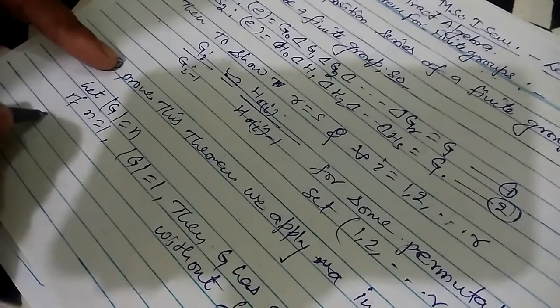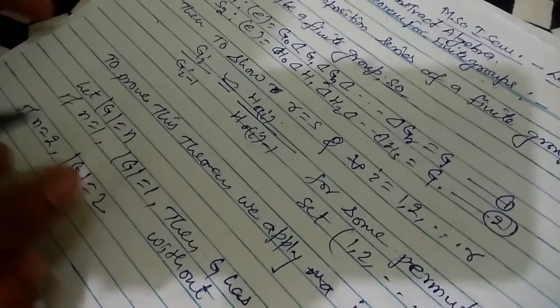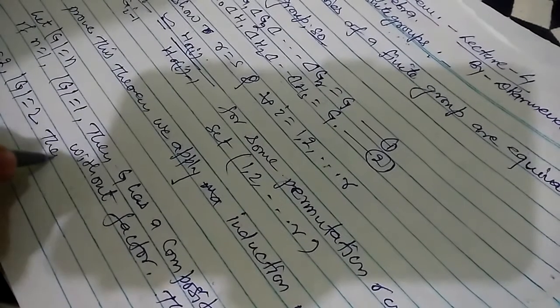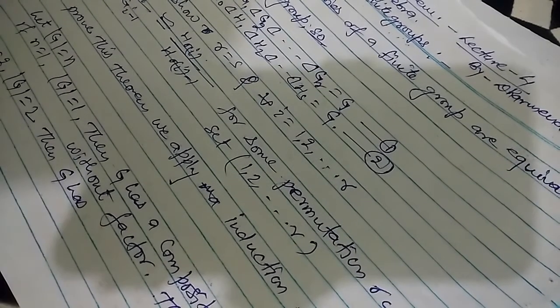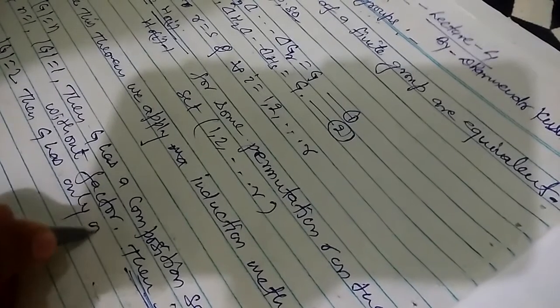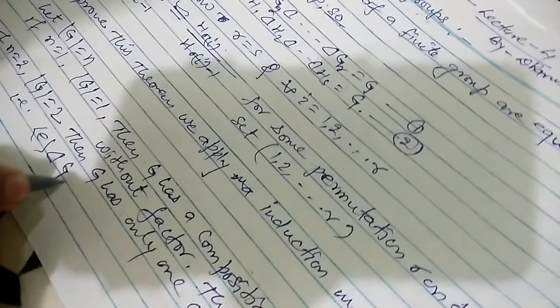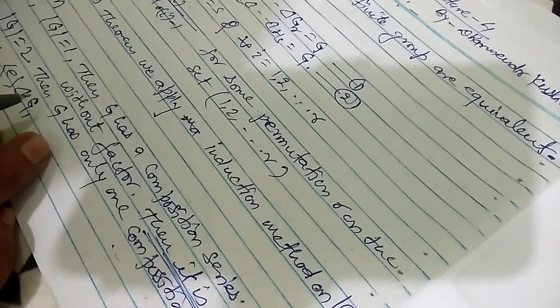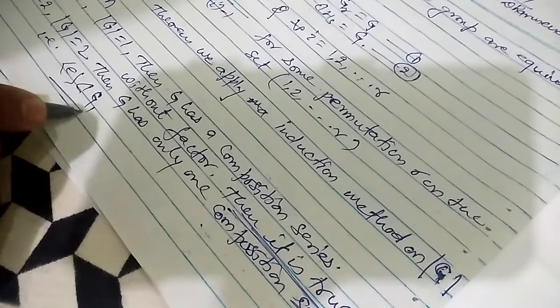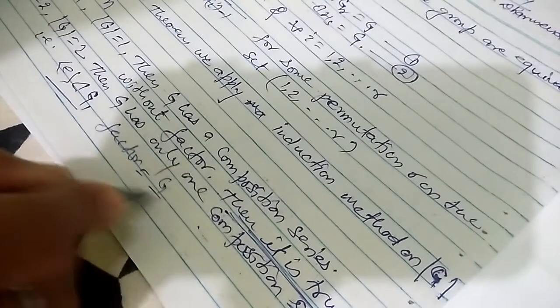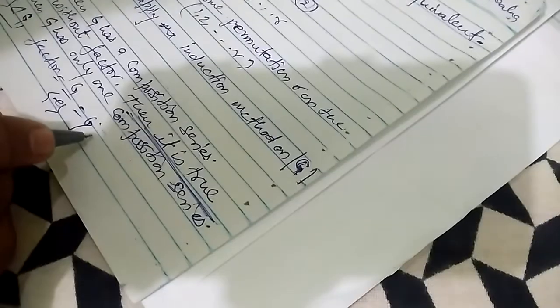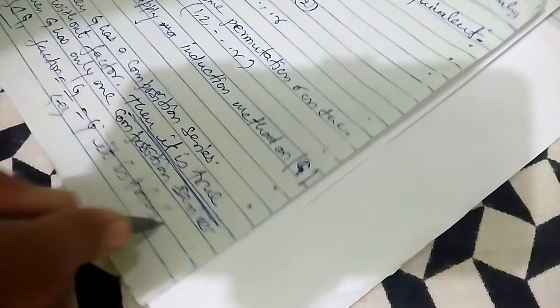Now if n = 2, then the order of G is 2, and then G has only one composition series, that is, identity is normal in G. The factor is equal to identity, that is equal to G, so the result is trivial and the statement of our theorem is true in this case.